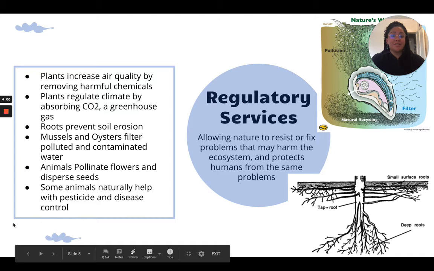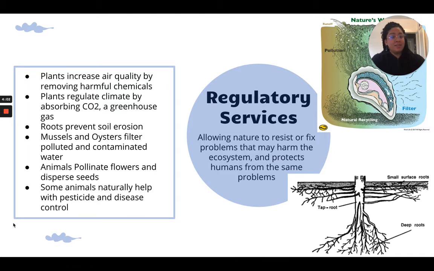Okay, and then there's regulatory services. This allows nature to reset or refix or resist problems that may harm the ecosystem, and it also protects humans from the same problems. So if it's harming the ecosystem, it's going to harm us. So these regulatory services are what are protecting us.